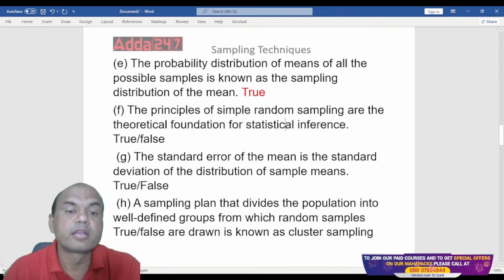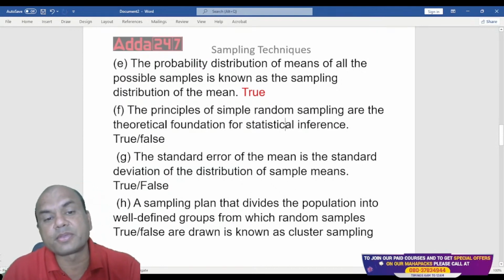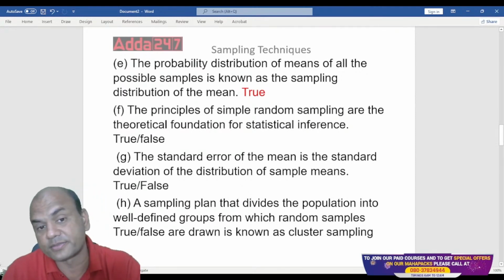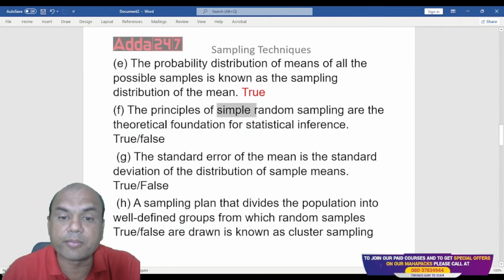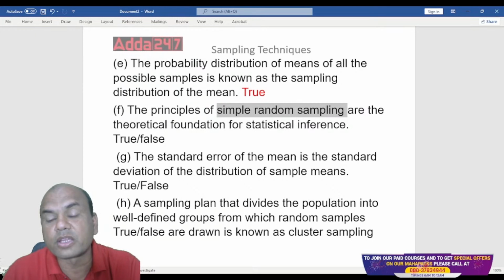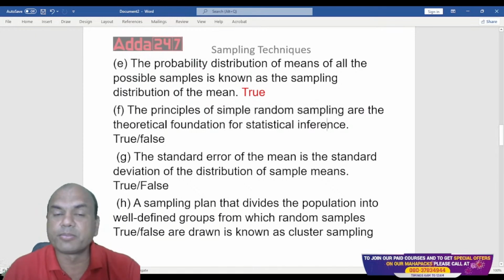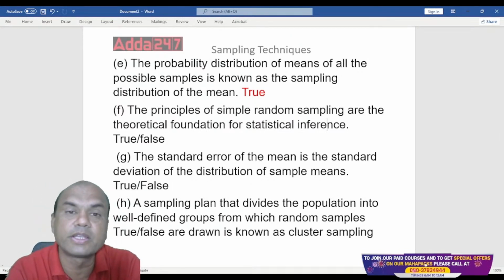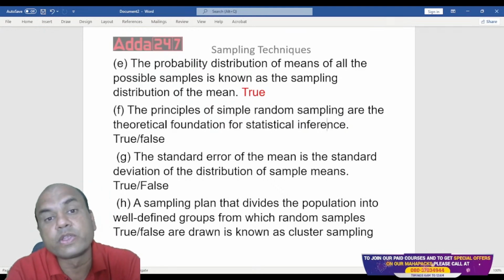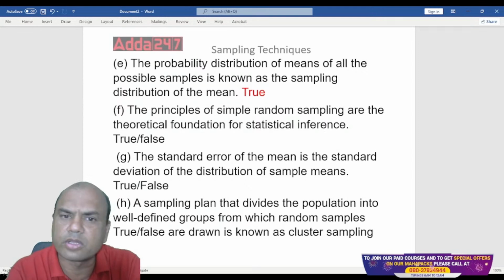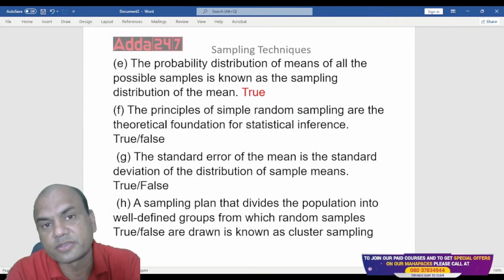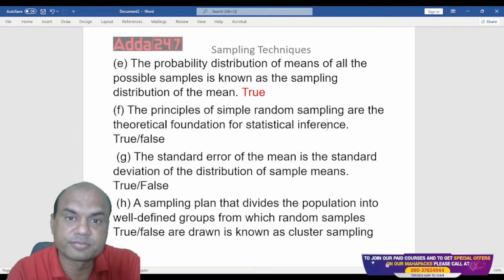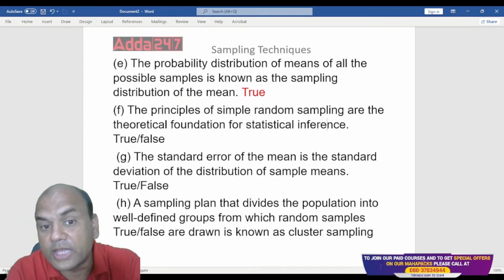Got it? Next one. The principles of simple random sampling are theoretical foundation of the statistical inference. What is this? Principles of simple random sampling. So just now what did I tell you? What are the four types of samplings? One is simple random, second is systematic, third is stratified, and last one is cluster, right? So which one is the best sampling? Base you can call it. Base of any sampling techniques or base of statistics. Among these four, which one is considered as a base?